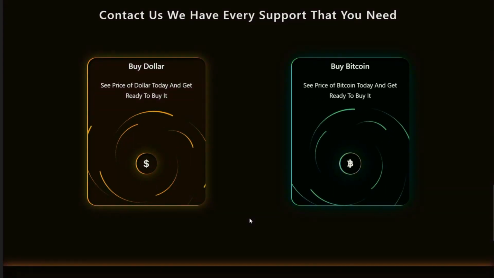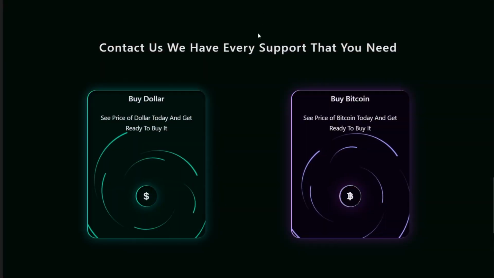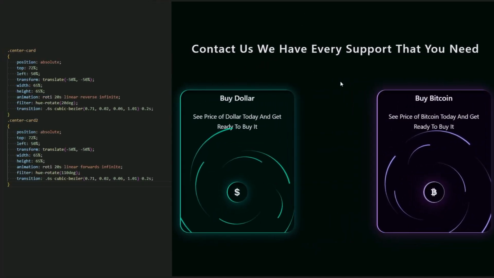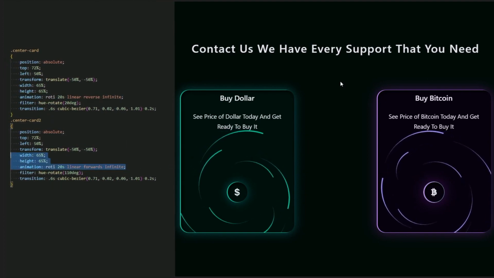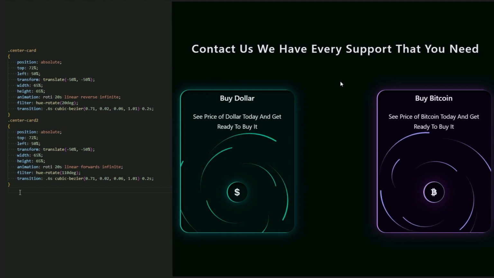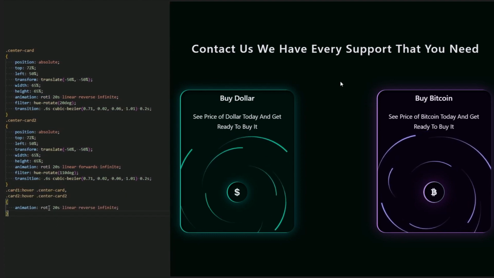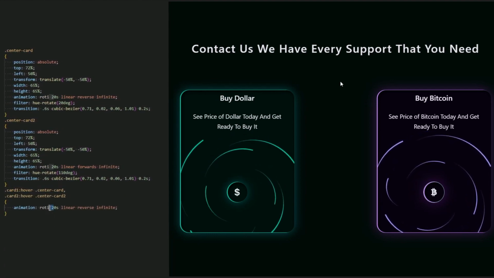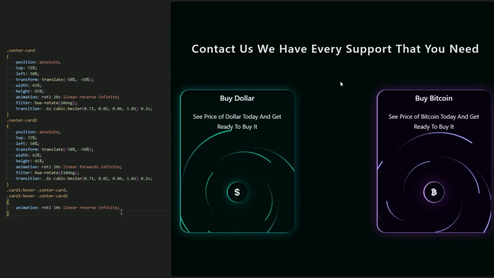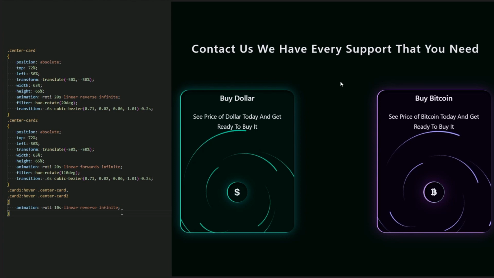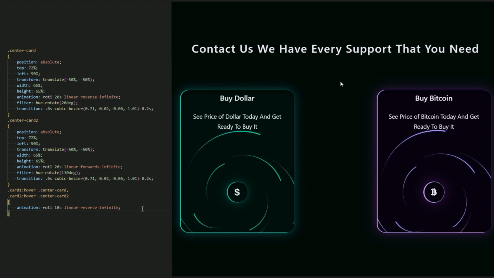Now here's the best part, creating cards, which is the main reason for creating this part. Let me show you something. Sometimes you want to add animation on hover. For example, I have this card that has the same before and after as this design, but I want the animation to start faster when a user hovers over it. So we add the same animation that we used here, and we decrease the animation's duration.